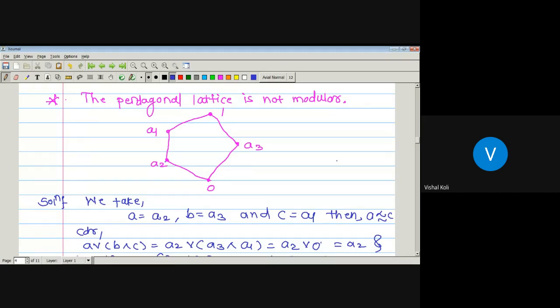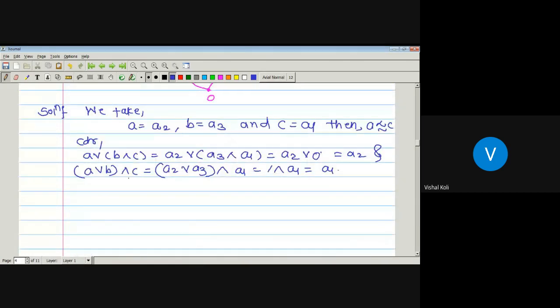No, sir. A1 is not equal to A2. So it does not follow the definition of a modular lattice, which implies the given pentagonal lattice is not modular.